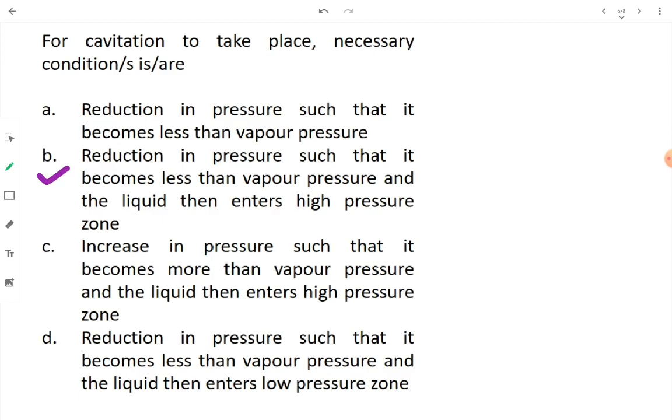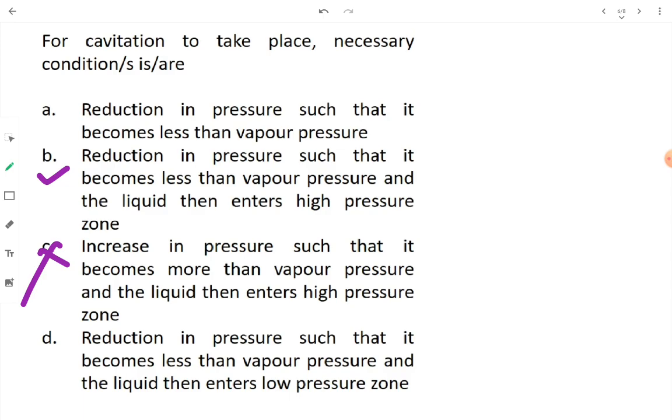Let's just read option C. Increase in pressure such that it becomes more than vapor pressure. No, when the pressure is more than vapor pressure, there are no chances of vapor bubble formation, no pitting, no implosion, therefore no cavitation. That's why option C is totally wrong. Let's see what option D is saying.